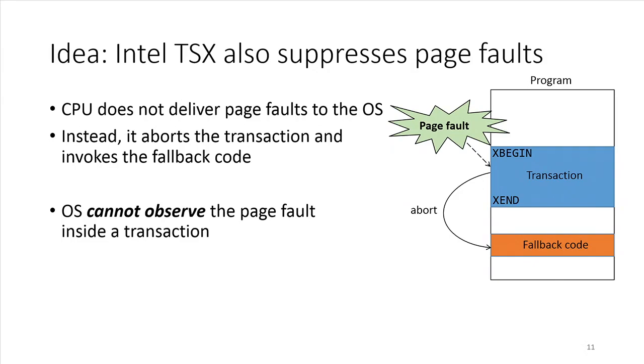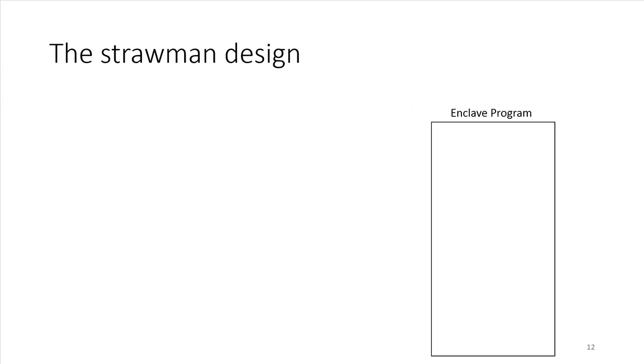The key idea here is that not only a race condition will cause the transaction to abort, but a page fault, which we are interested in, will also cause the transaction to abort. When a page fault happens, the processor will not deliver the page fault information to the operating system. Instead, it will cause the transaction to abort and directly invoke the fallback code. The result is that the operating system can no longer observe whether a page fault happened inside the transaction. With this property, our design becomes much more straightforward.